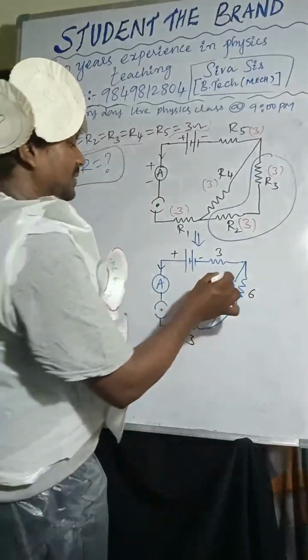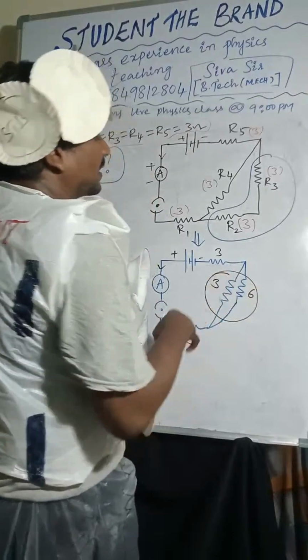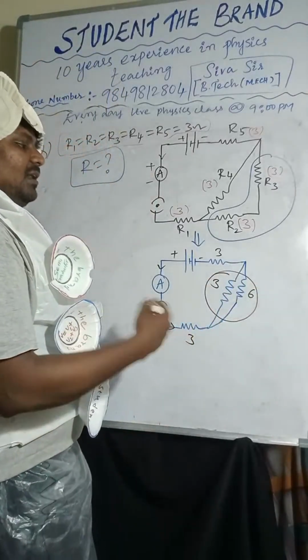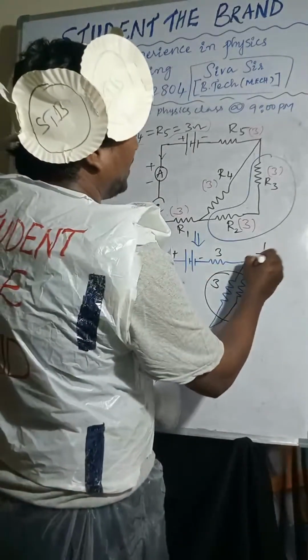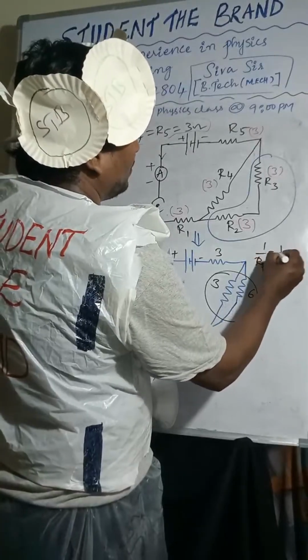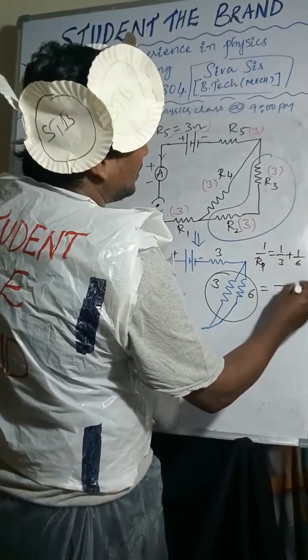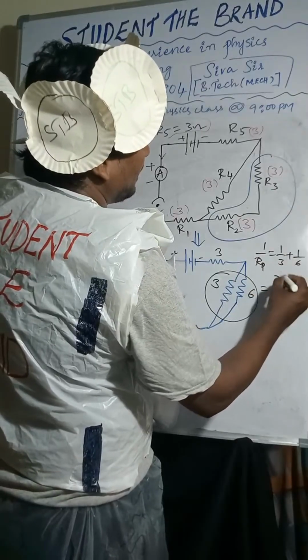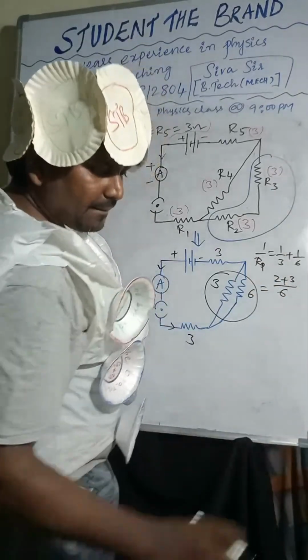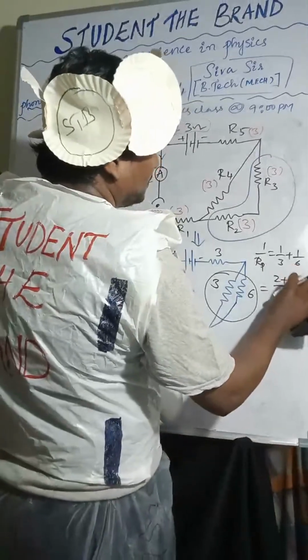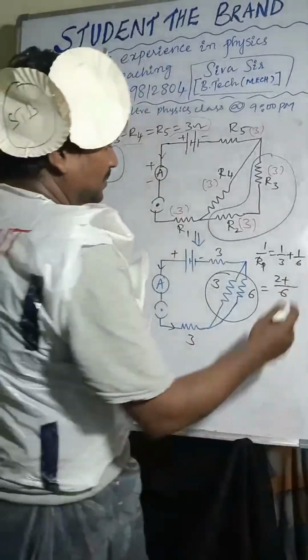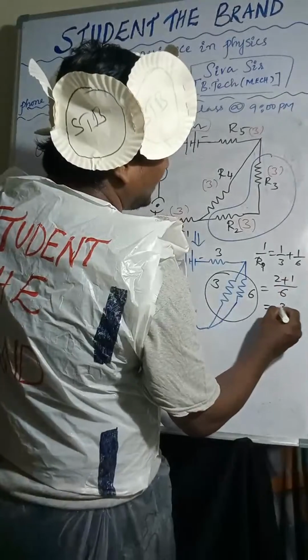So here again, are these two in series or parallel? That's why 1 by Rp equals 1 by 3 plus 1 by 6, that is 2 plus 1 over 6, which is 3 by 6.